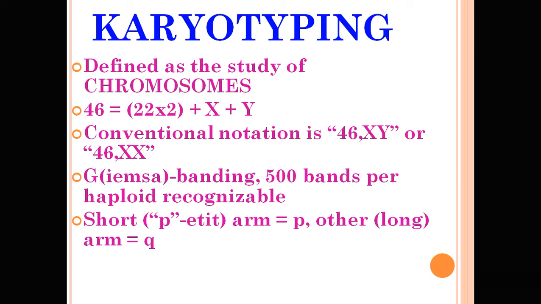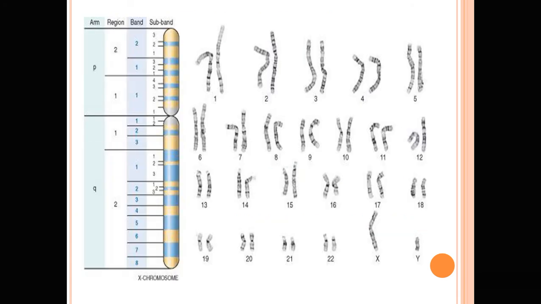Now we discuss karyotyping. Karyotyping is defined as the study of the chromosomes. There are 46 chromosomes, 22 pairs of autosomes plus X and Y sex chromosomes. The conventional method is G banding, or Giemsa staining. Remember, P is the petit, the short arm, and Q is the long arm. The chromosome is divided into the P arm and the Q arm, which are further divided into regions, bands, and subbands. The location of a gene is given by the band and subband.